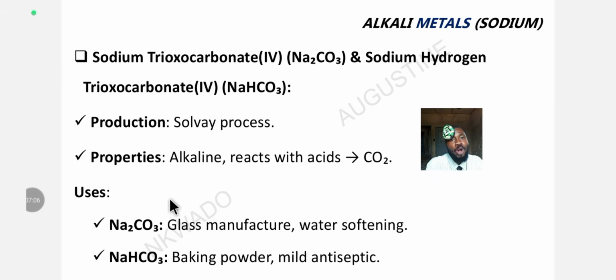Now, let's look at the properties of sodium trioxocarbonate 4. It is an alkaline compound. It reacts with acid to form carbon 4 oxide. Remember, when you react acid with trioxocarbonate, sodium trioxocarbonate, salt and water are formed. But the difference is that it's not a neutralization reaction, even though salt and water are formed.